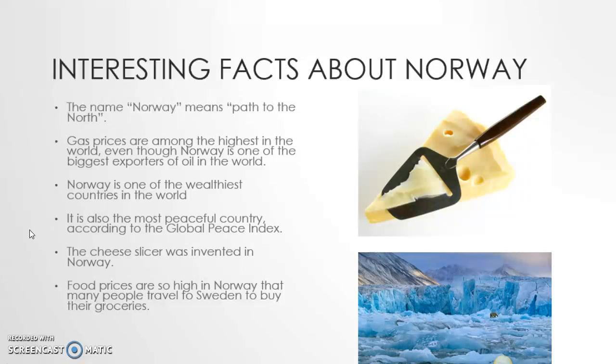Interesting facts about Norway. The name Norway means path to the north. Gas prices are among the highest in the world, even though Norway is one of the biggest exporters of oil in the world. Norway is one of the wealthiest countries in the world. It is, according to the Global Peace Index, the most peaceful country. The cheese slicer was invented in Norway, which is genius. Food prices are so high in Norway that many people travel to Sweden to buy their groceries. What I was saying about Norway being an expensive country, this is why people go to Sweden to buy their food, because it's extremely expensive in Norway.